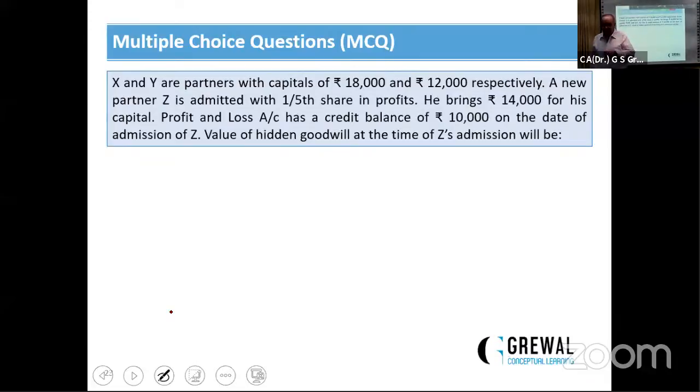X and Y are partners with a capital of rupees 18,000 and 12,000 respectively. A new partner Z is admitted for a 1/5 share in the profits. He brings rupees 40,000 for his capital. The profit and loss account has a credit balance of rupees 10,000 on the date of admission. Adjust. आपको हिडन वैल्यू गुडविल की कैलकुलेट करनी है.